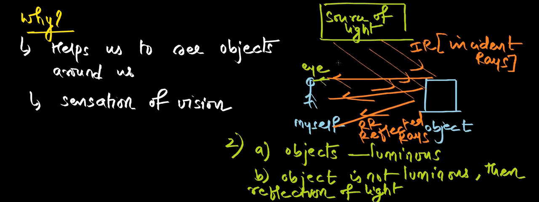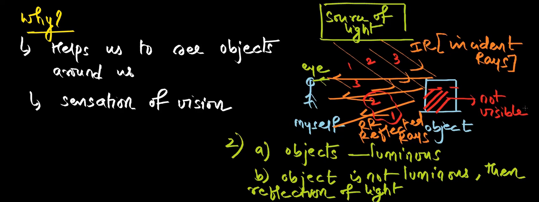Now I have a doubt. If you see the figure, if I take 1, 2, 3, this is first reflected ray, second reflected ray, third reflected ray. Only the third reflected ray is reaching my eye point, right? If you take 1 and 2, these are not reaching my eye point. So will I be able to see these portions of the object? No. So this portion of the object is not visible because the reflected rays from that part of the object are not coming to my eye. Only the reflected rays from the top portion of the object are reaching my eye.